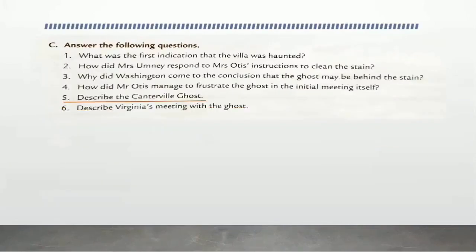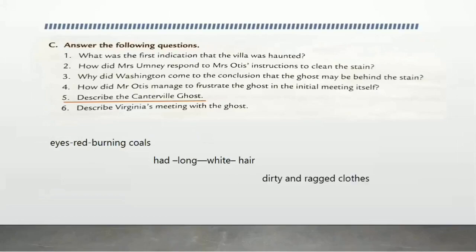Question number 5 is, describe the Canterville ghost. It's given on page number 60. You have to describe the appearance of the ghost, okay? His eyes were red like burning coals, and he had very long white hair. And he was wearing dirty and ragged clothes. So this is the description of the Canterville ghost.